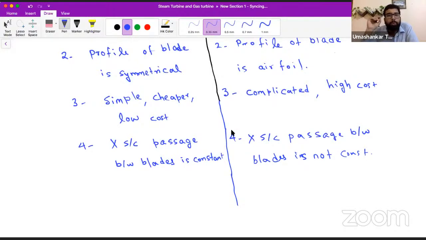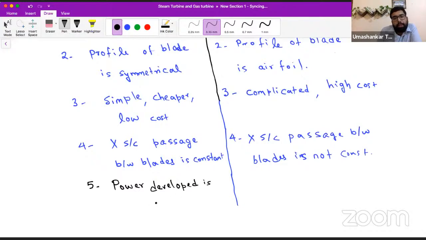While steam flows in the moving blade part of a reaction turbine, the power developed is obviously low, as I told, there will be more losses in here. Power developed is certainly low, and efficiency also is less here.